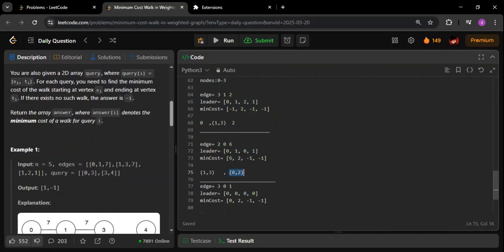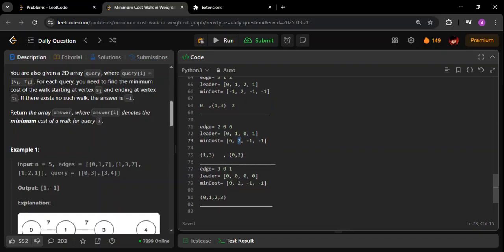And similarly, for this particular component, if there is a query for which the source and target are in this particular component, then, you can guess, the answer for this case is going to be 2. The minimum cost in this case is going to be 2, because obviously there is a single edge as of now. There are no more edges, so obviously only a single path is possible, and the cost is 2 as of now.